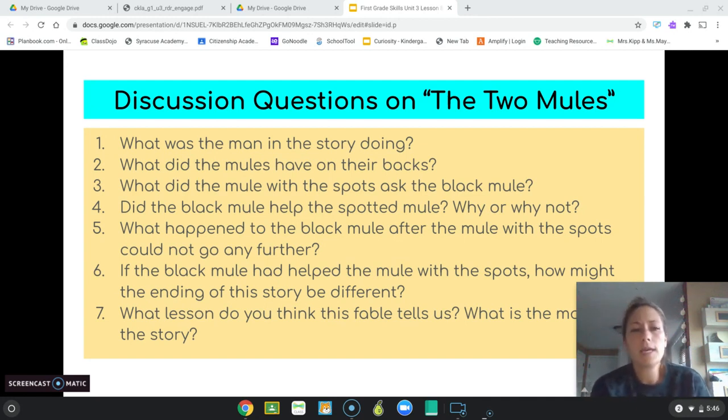What lesson do you think this fable tells us? What's the moral of the story? What did this teach us? That we should always help others, right? And sometimes when we're helping others, we might actually be helping ourselves, because if the black mule had been more kind and offered to help the spotted mule, he could have carried maybe 2 or 3 packs instead of all 10 packs, and he wouldn't have had to struggle so much, right?